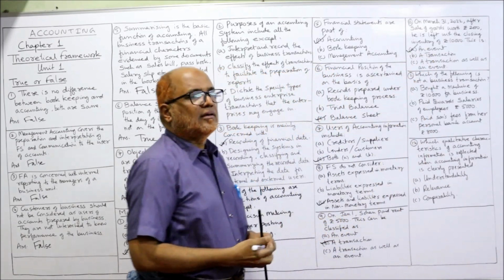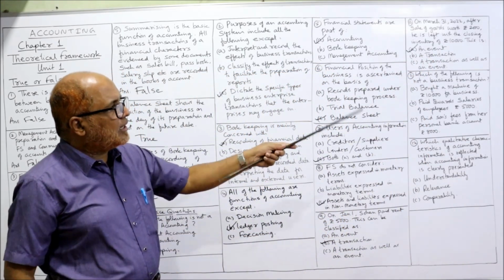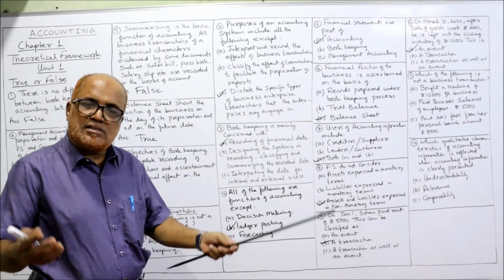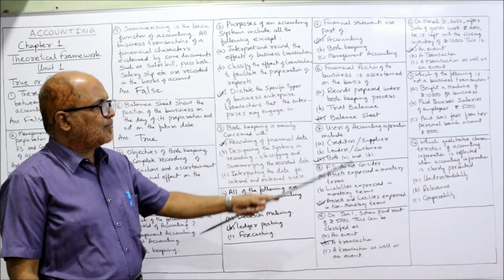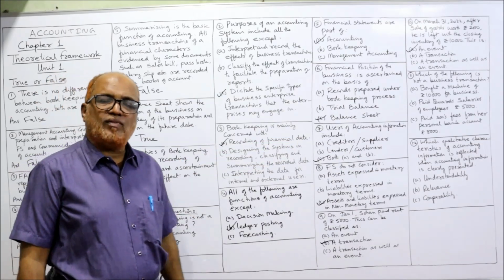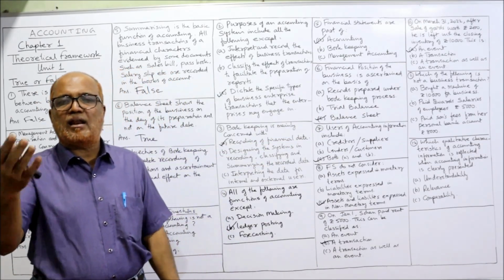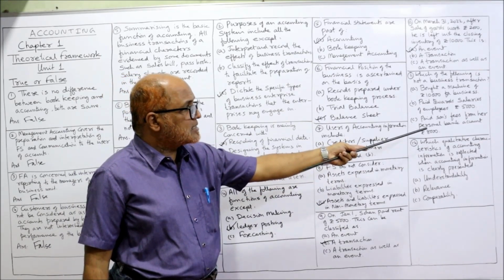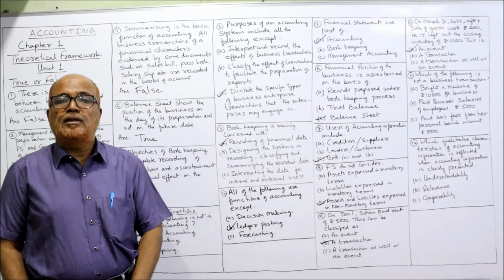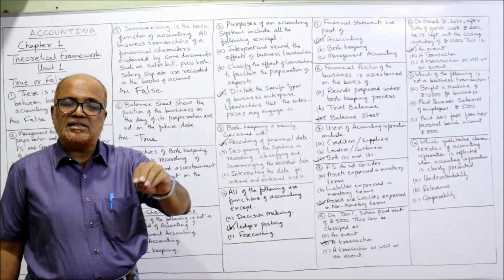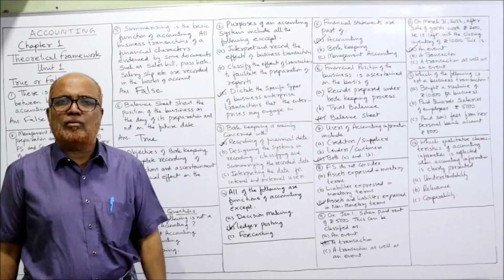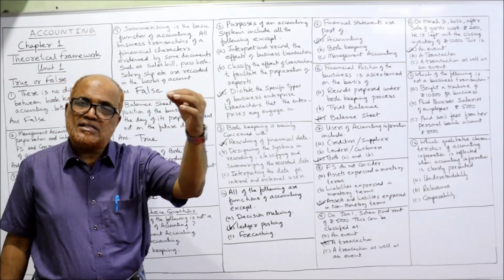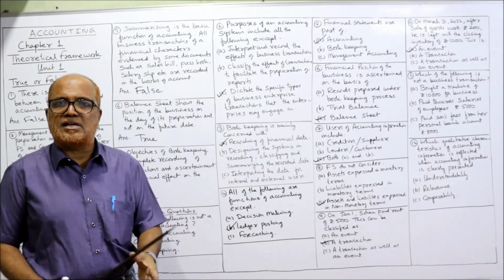Now, 11th. Which of the following is not a business transaction? Bought a machine for 10,000 for business? Yes, it's a business transaction. Paid salary to employees 5,000? Yes, paying the salary is a transaction. Paid son's fees from her personal bank account 8,000. The owner has paid the son's fees from her own personal account. It is not a business transaction. It is a transaction of a personal nature, not a business transaction.